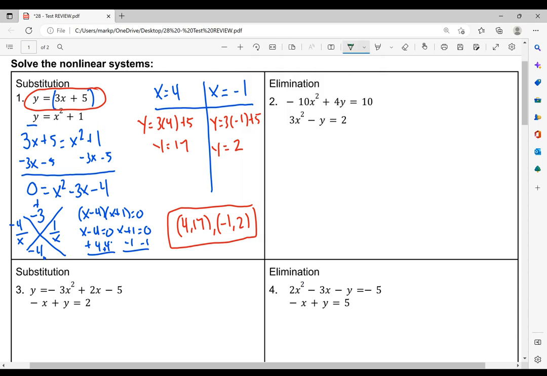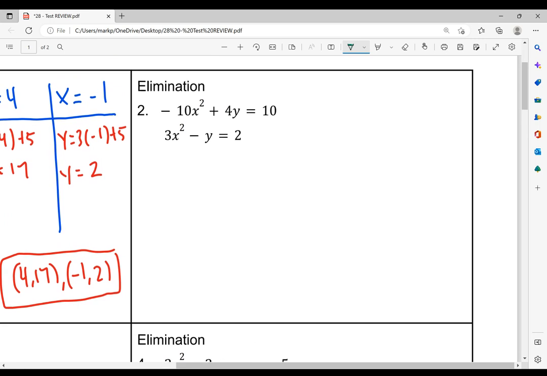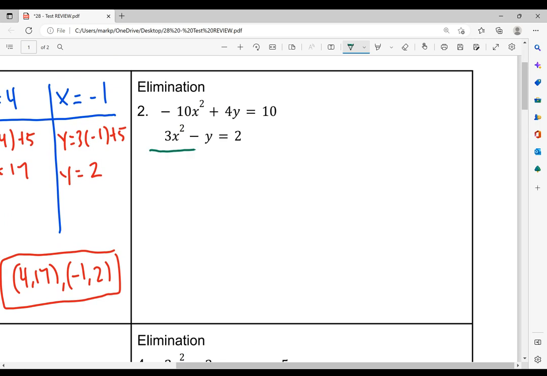So for this one here, our terms are lined up, but you'll notice that nothing actually cancels out. So what we'll do here is, let me expand this a little bit, make it a little bit nicer and easier for me to write on. Okay, so I'm going to go ahead and draw a line here. Oh, sorry. I'm going to multiply here.